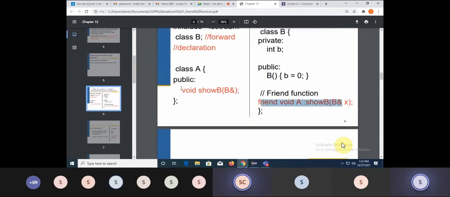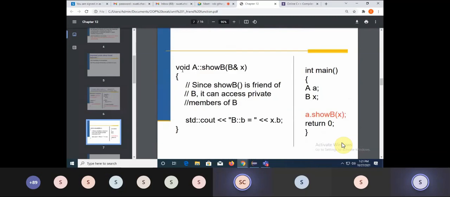मैंने एक के member function को दूसरे का friend बना दिया. मैंने जो आपका example अभी online compiler में लिया, वहां क्या किया? One function I had made a friend of two different classes. So this is the second possibility, right? One member function of one class is a friend of another class. So this is done. यहाँ पे define कर दिया. Similar way से now I can access the private data. So how can the private data be accessed? With the help of this object. So I am just accessing with the help of x dot b.